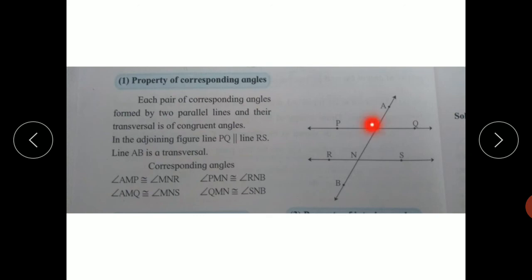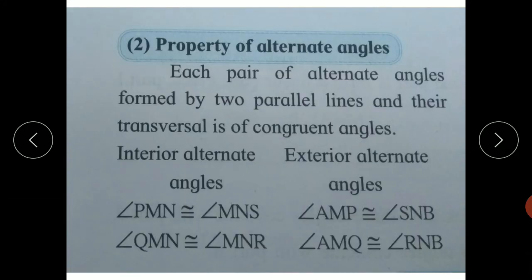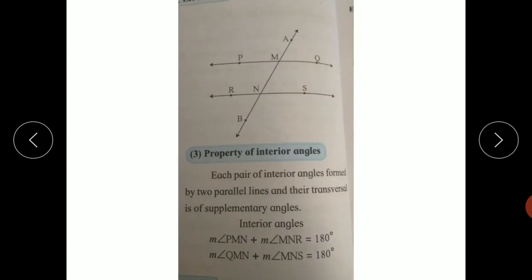That is, angle AMP is congruent with angle SNB, and second, angle AMQ is congruent with angle RNB. These two pairs of angles are congruent. This is the property of alternate angles.